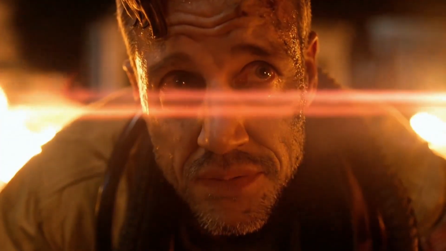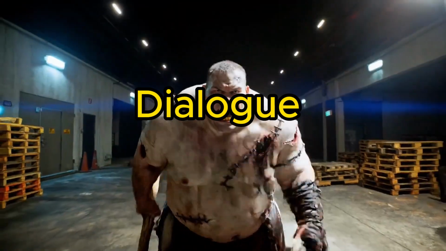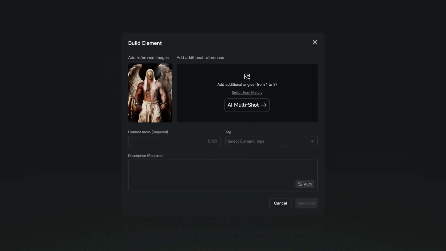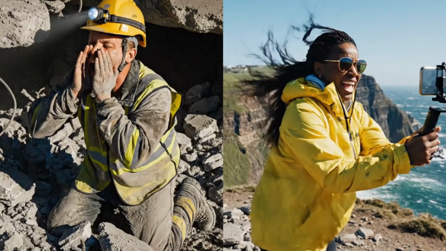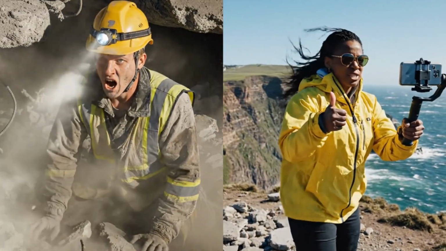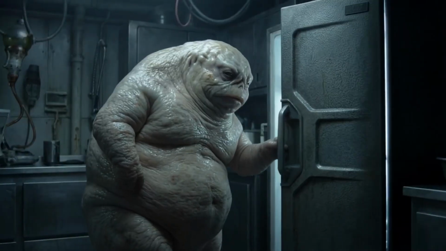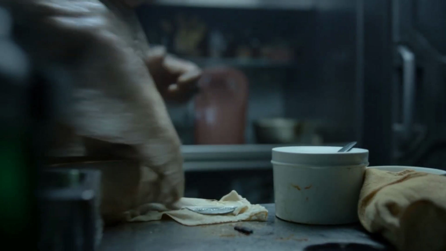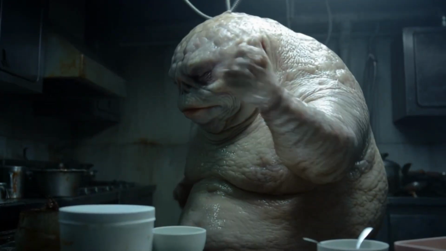Let's break down the capabilities. First, dialogue generation. You can create multi-character conversations with distinct voices. A rescue worker shouting through earthquake rubble, a travel vlogger battling wind on a cliff top. The model understands emotional tone. You can request hoarse voice, breathy, amused voice, or excited tone.